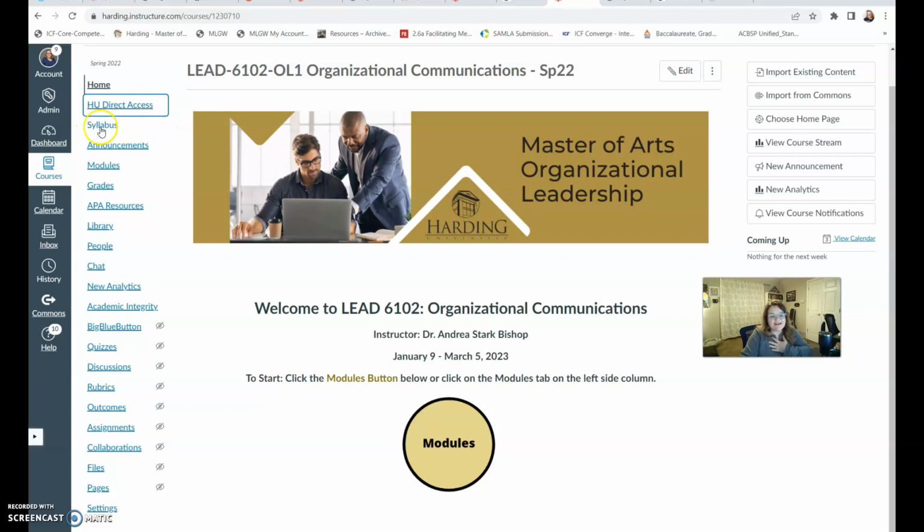After HU Direct Access, you're going to have a button for the syllabus for your course. This is a button that your instructor will use for announcements. So in my classes, I do at least one announcement every week. And when I do it, it will pop up on your announcements button. So pay attention to that. We'll come back to modules in just a minute because that's sort of like the main button. You can access the gradebook here.